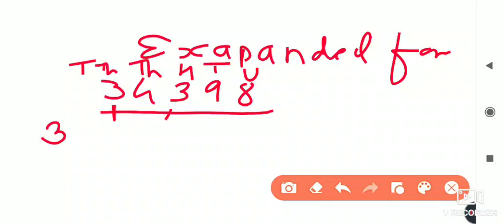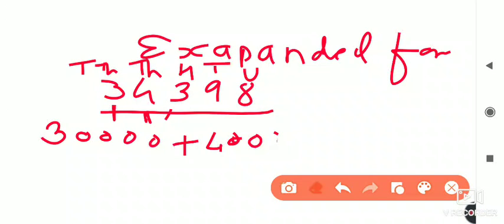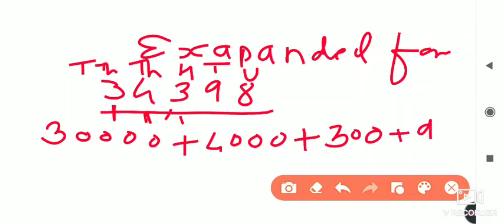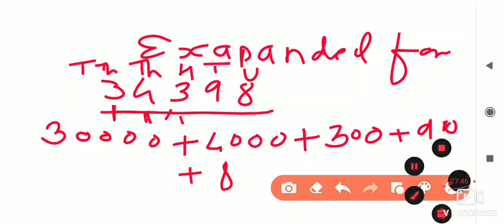On 3, how many digits are there? 1, 2, 3, 4 digits are there. So after 3, give 4 zeros. Plus, write 4. Where is this 4 present? At the thousands place, so write here 4000. Plus, 3 is present at the hundreds place, so this is 300. Then 9 is present at the tens place, so 90, and plus the last digit is 8. So this is the place value expanded form.